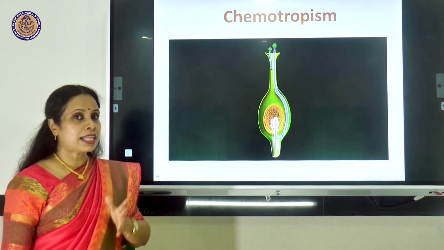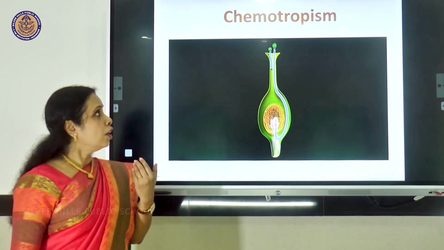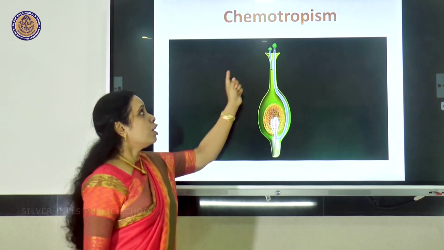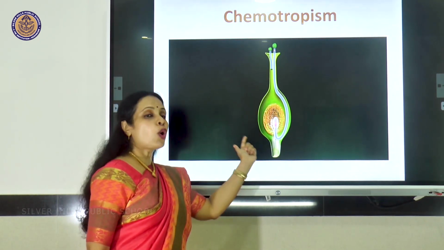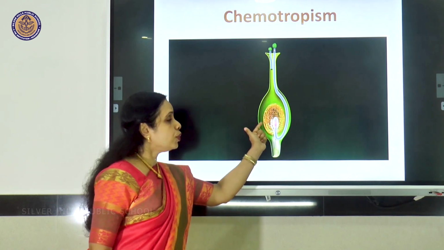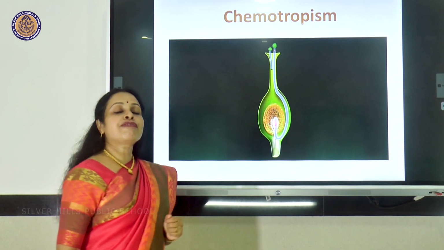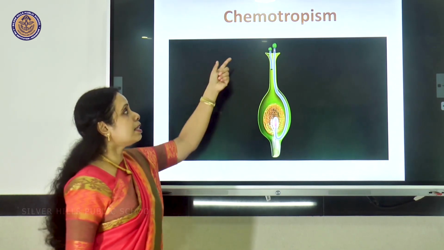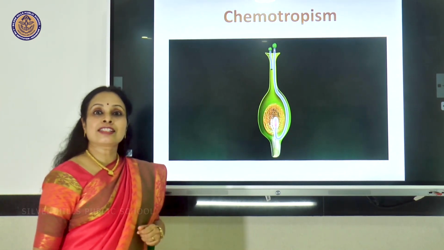That is towards chemicals. In another chapter, reproduction, you would have studied about the female part, the carpel. So, you identify the stigma, style and the ovary with the ovules. After pollination, some pollen grains have fallen on the stigma and the pollen tube is growing out.